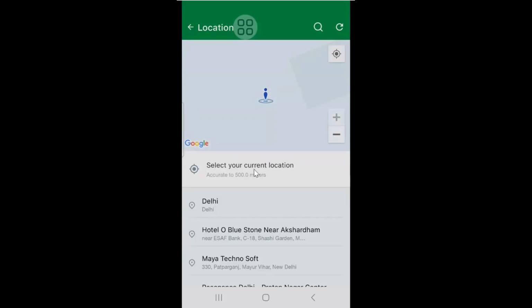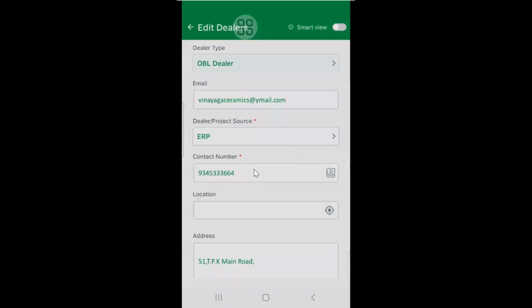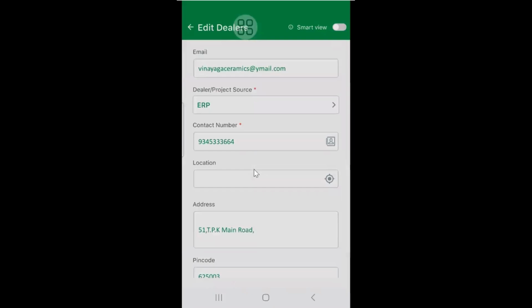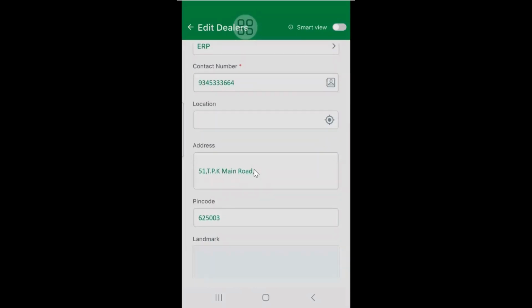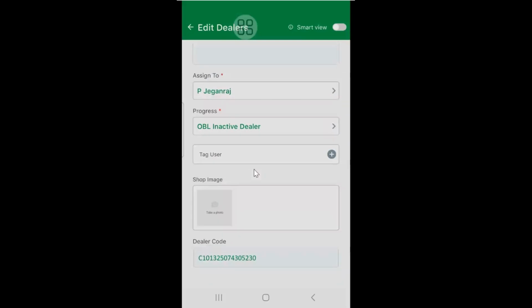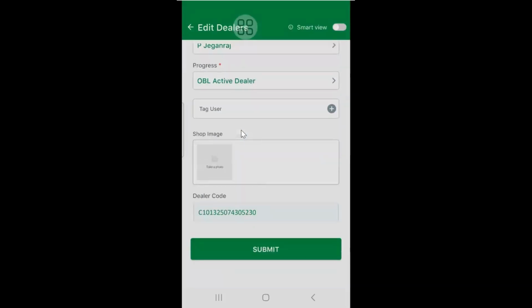I just tried it in real time. I'm not able to find that inactive, active option. Can you check live now? I'm on the live app. Yeah, Ashok, you can go to Ashok. Okay, one minute. Here he can change from inactive to active. It's not coming. One minute, one minute. Just let me complete this one.